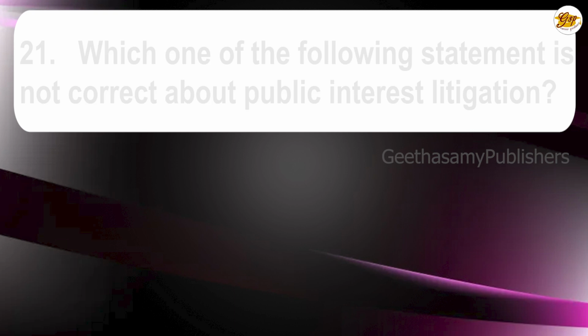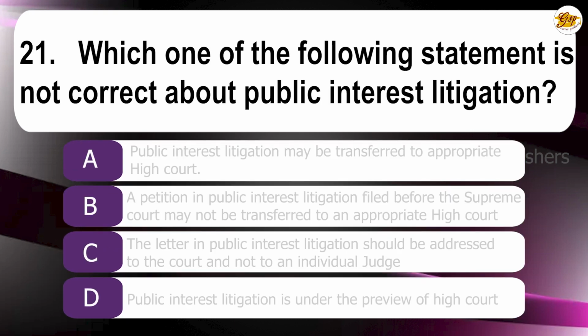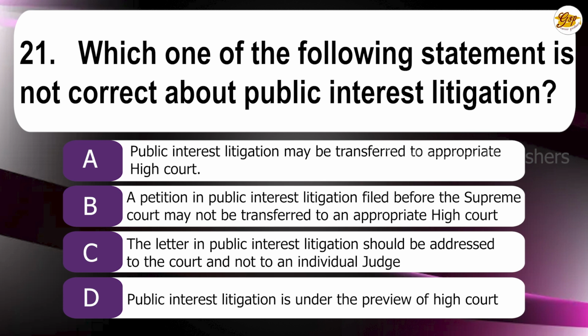1983. 21st question. Which one of the following statements is not correct about public interest litigation? A. Public interest litigation may be transferred to an appropriate High Court. B. A petition in public interest litigation filed before the Supreme Court may not be transferred to an appropriate High Court. C. The letter in public interest litigation should be addressed to the court and not to an individual judge. D. Public interest litigation is under the purview of the High Court. The correct answer is B. A petition in public interest litigation filed before the Supreme Court may not be transferred to an appropriate High Court.